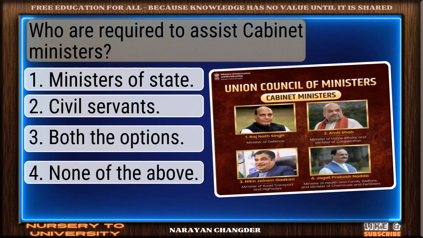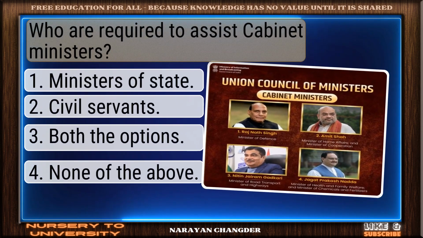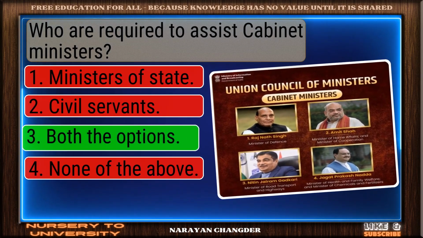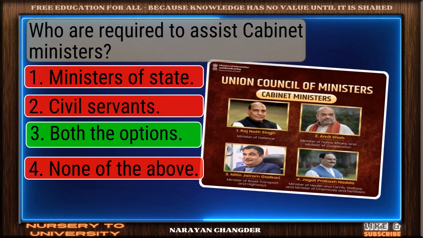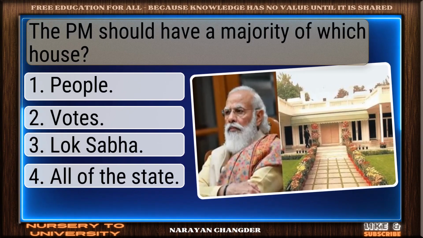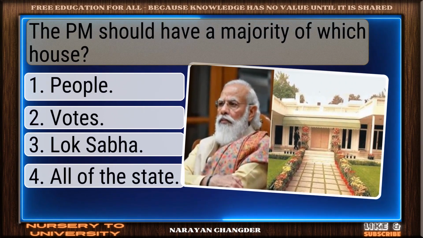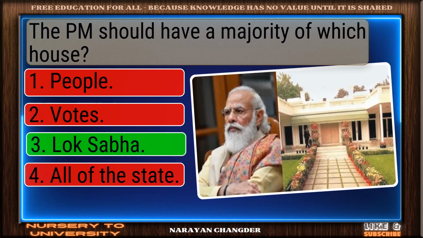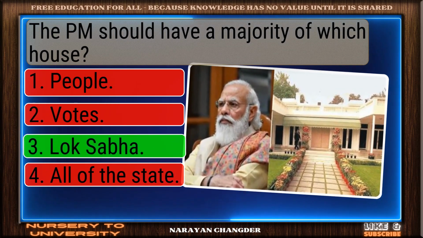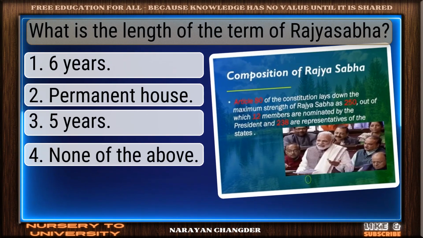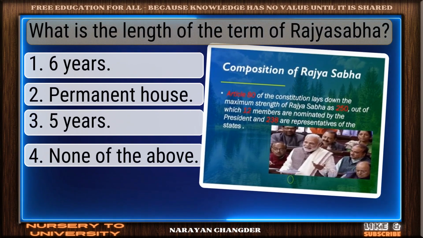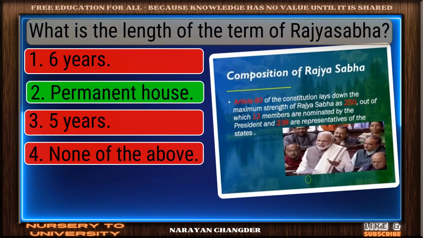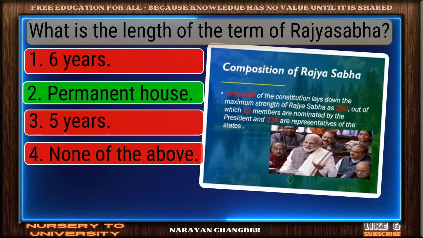Question number 144. Who are required to assist cabinet ministers? Sharp thinking. Both the options is the right choice. Question number 145. The PM should have a majority of which house? Solid response. Lok Sabha is a valid choice. Question number 146. What is the length of the term of Rajya Sabha? Well picked. Permanent house is the correct answer.